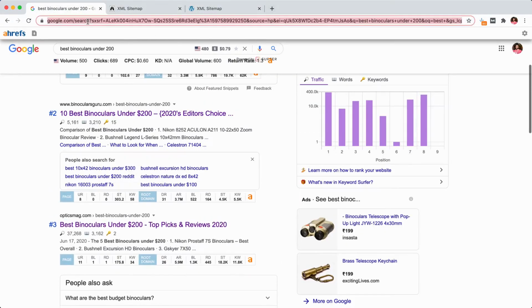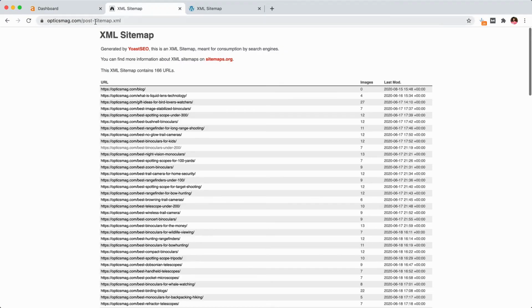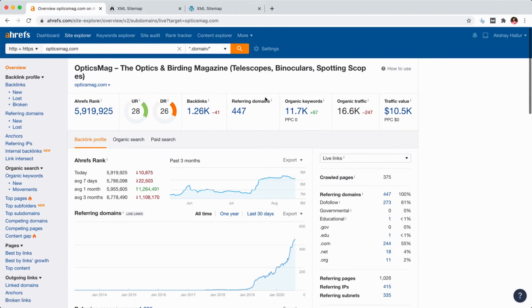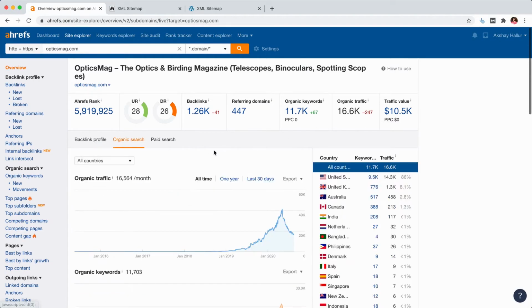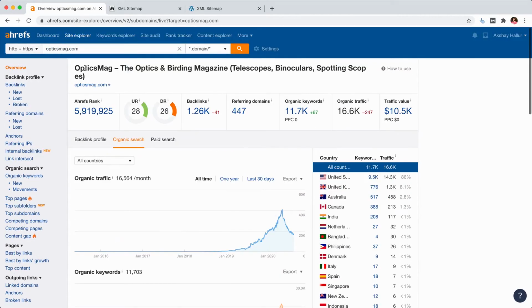Let me head over to Ahrefs. And here, let me enter in this site, that is Optics Mag. Okay, you need to do this for all the competitor sites that you have shortlisted across various niches. So here you have 16.6K organic traffic. All right, so let me go to organic search here. So all time, you can see this site. I can check this site's domain age for now.